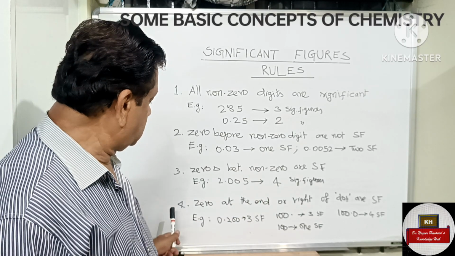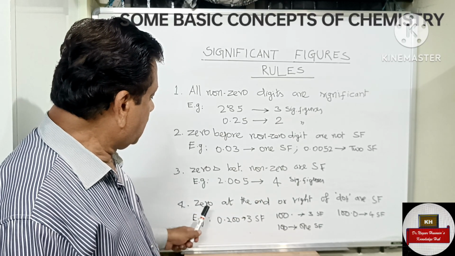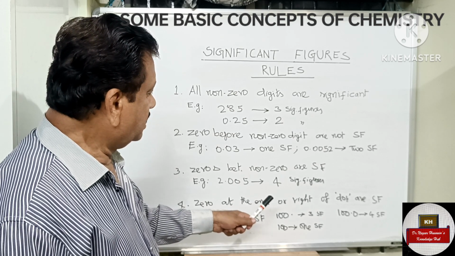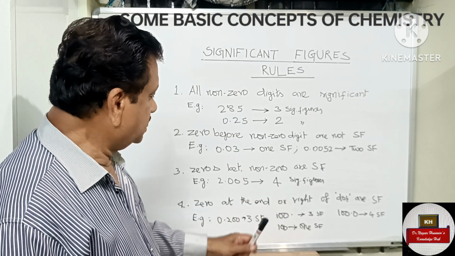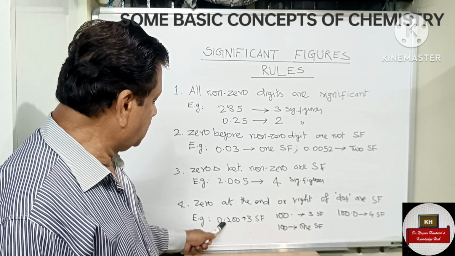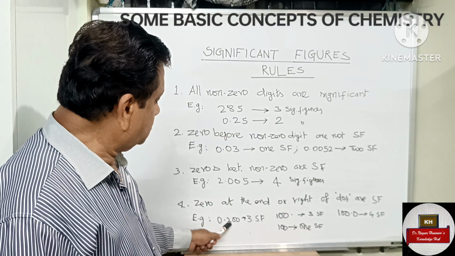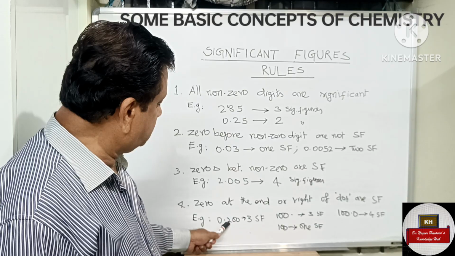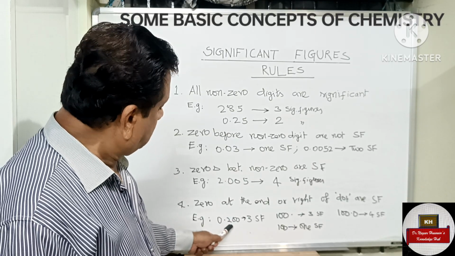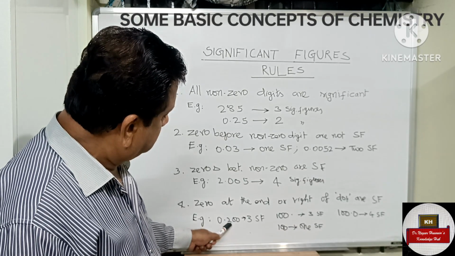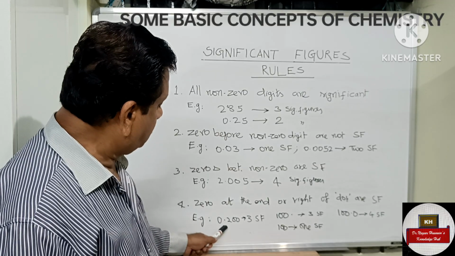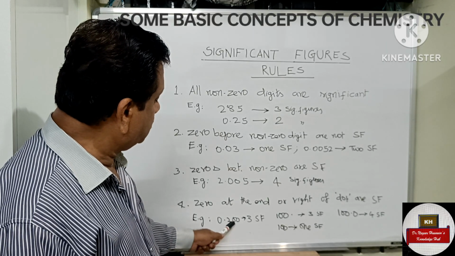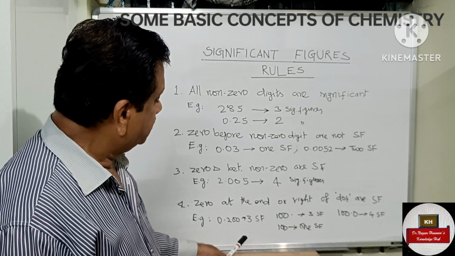The last rule: zeros at the end, to the right of a dot, are significant figures. See for example here, after the non-zero digit we have two zeros, but they are also significant figures. So in this example 0.200, there are three significant figures.